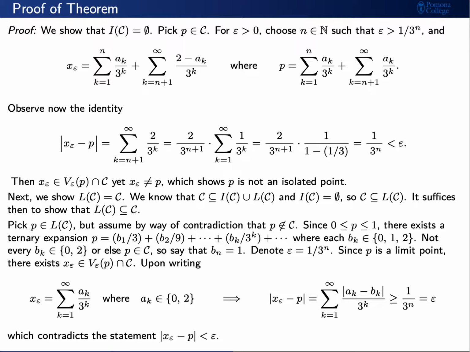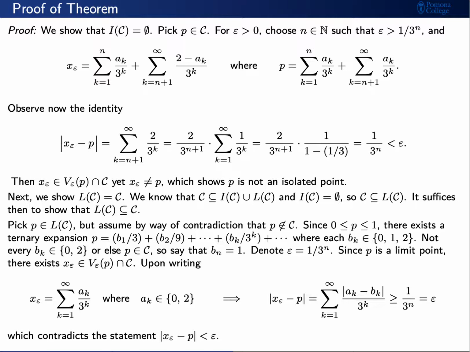Now, when k equals n, remember that b sub n equals 1. However, a sub n is either 0 or 2. Well, if a sub n is 0, then 0 minus 1 is 1 in absolute value. But if a sub n is 2, 2 minus 1 is also 1. So this means that the absolute value of a sub n minus b sub n is always 1.